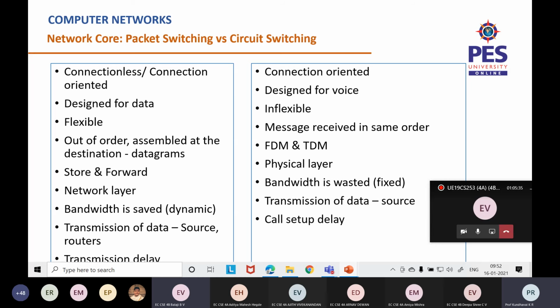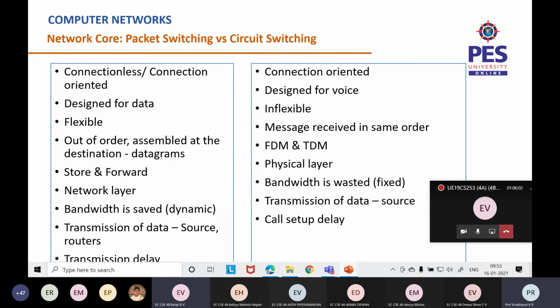Before the source and the destination start communication, there should be a proper circuit set up between these two. It was only designed for voice. It's not designed for data. When data comes into the picture, it will be divided into packets. So when it comes to circuit switching, don't use the term packet.